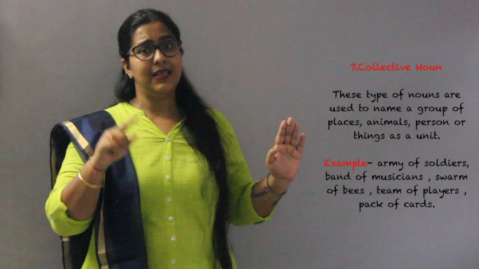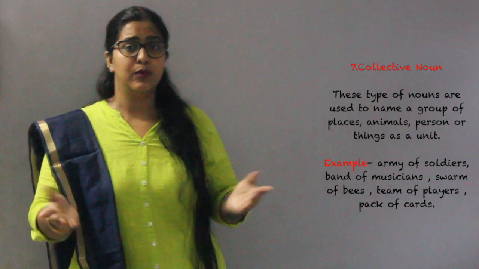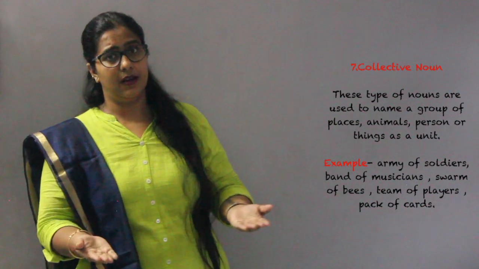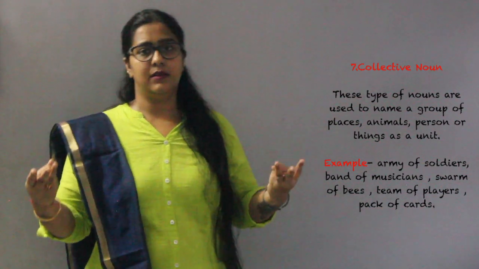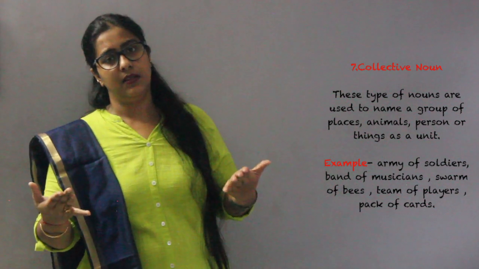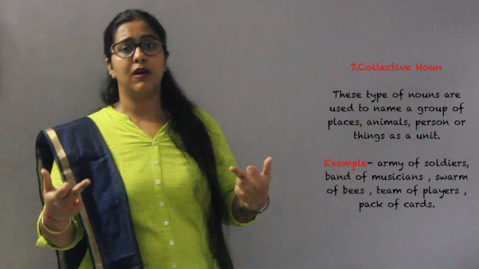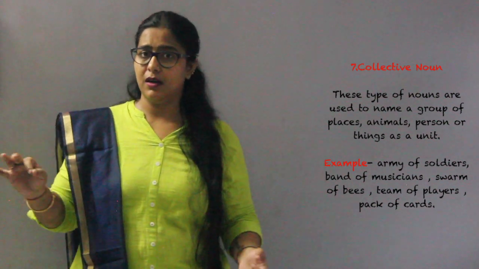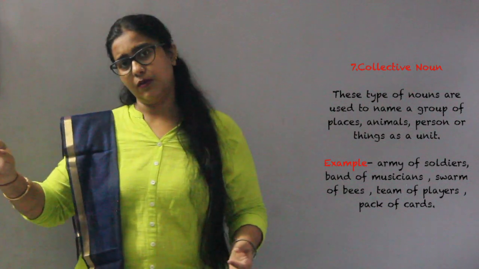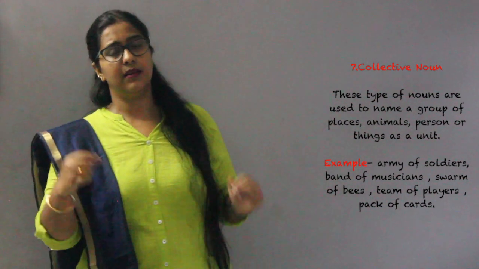Examples are army of soldiers, flock of sheep, band of musicians, swarm of bees, team of players, pack of cards, etc. Collective nouns are army, flock, band, swarm, team, pack, etc.